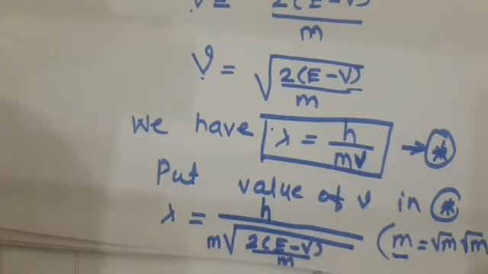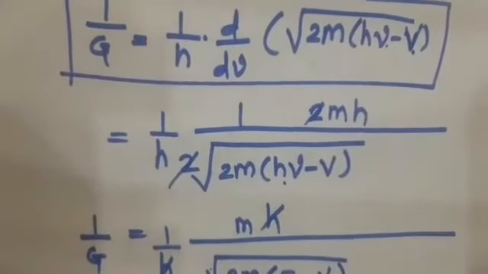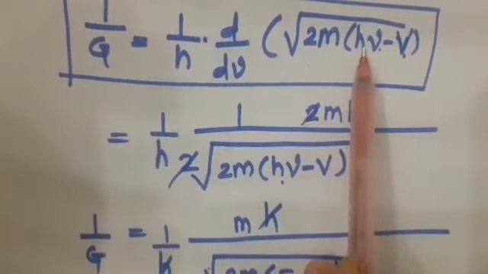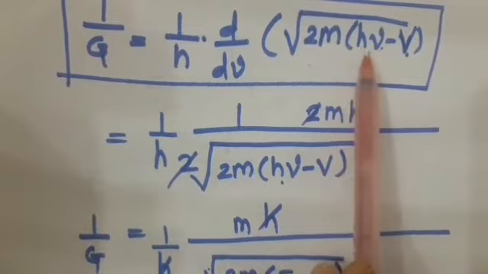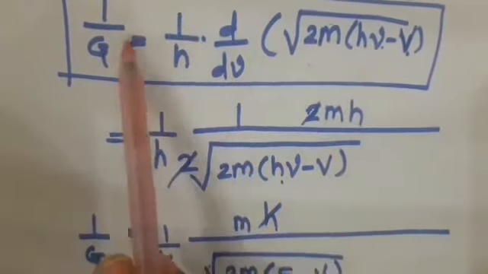What is the value of E according to quantum mechanics? We know that according to quantum mechanics, the value of E is equal to h mu. So instead of E, we put only h mu and write this equation as it is.